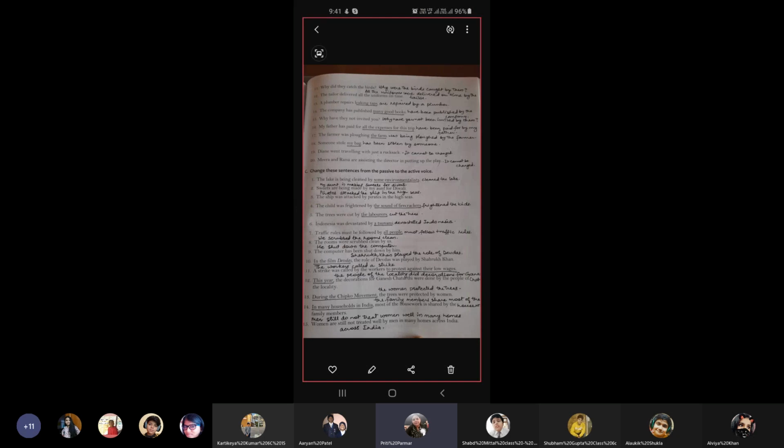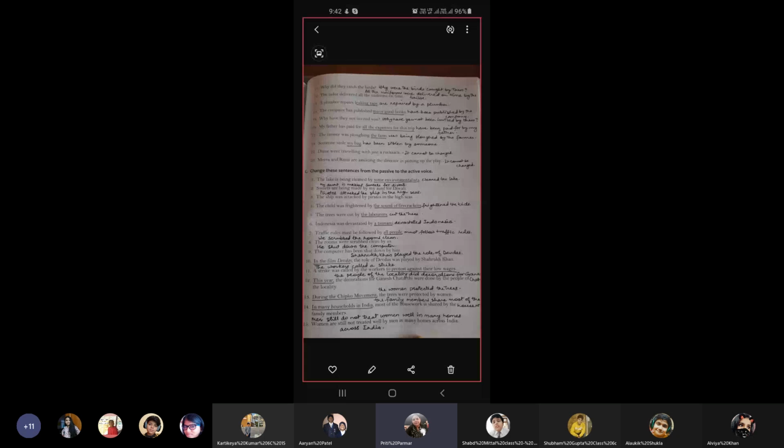The exercise. The lake is being cleaned by some environmentalists. Answer. Now here you have to change the passive to active. Some environmentalists cleaned the lake. Number 2, sweets are being made by my aunt for Diwali. Answer, my aunt is making sweets for Diwali. Number 3, the ship was attacked by pirates in the high sea. Answer, pirates attacked the ship in the high seas.